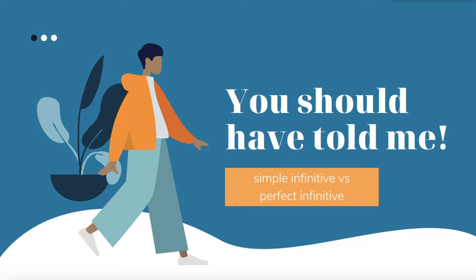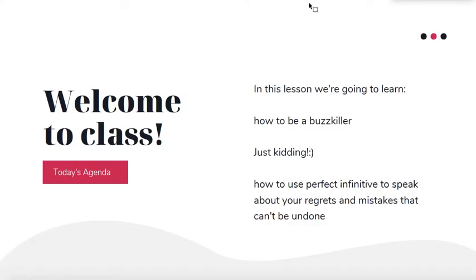Hi everyone! In this video lesson we're going to talk about simple infinitive and perfect infinitive. So let's hop right to it. We're going to learn how to be a buzz killer. Hope you remember what it means. Well, just kidding. We're going to learn how to use perfect infinitive to speak about your regrets and mistakes that cannot be undone.